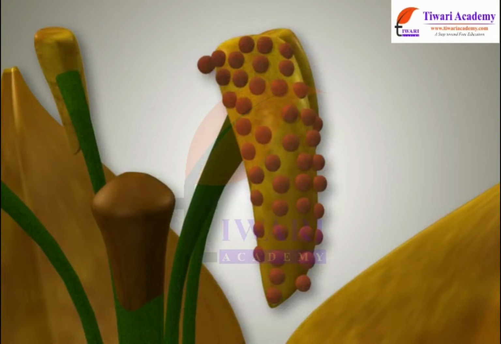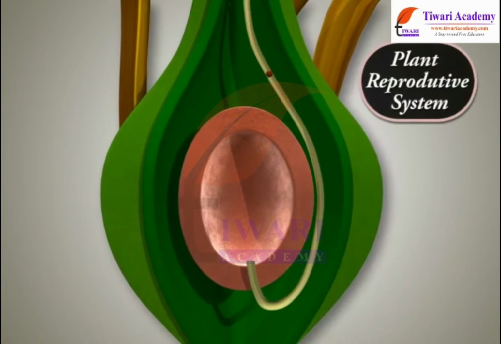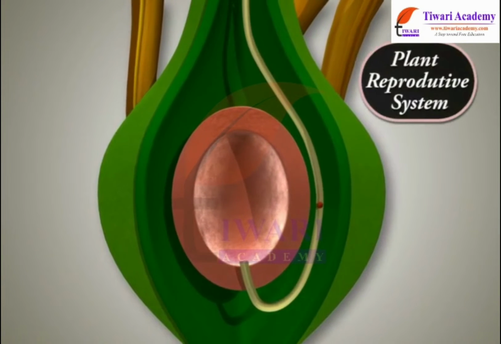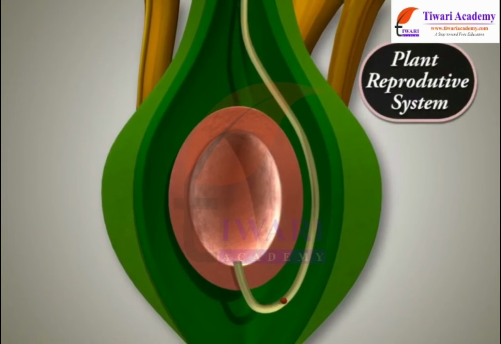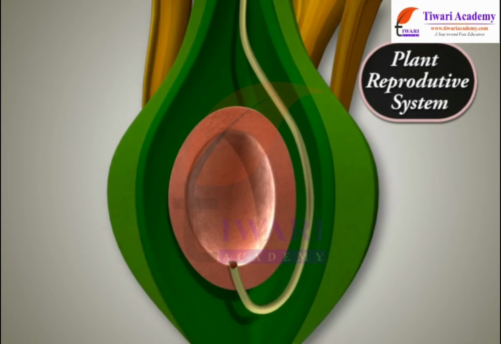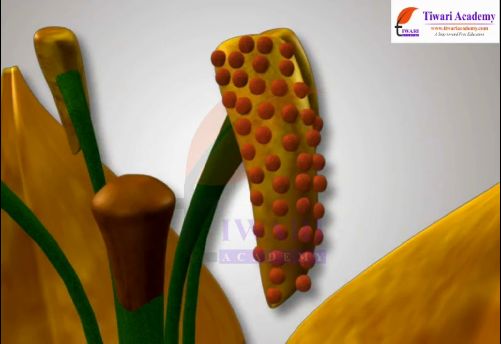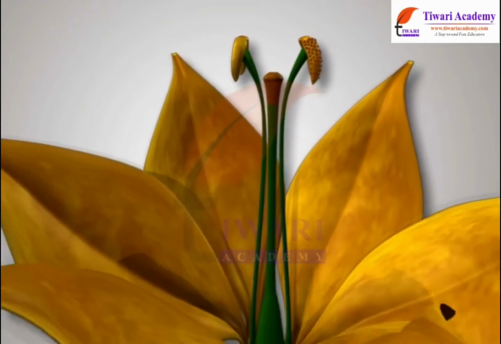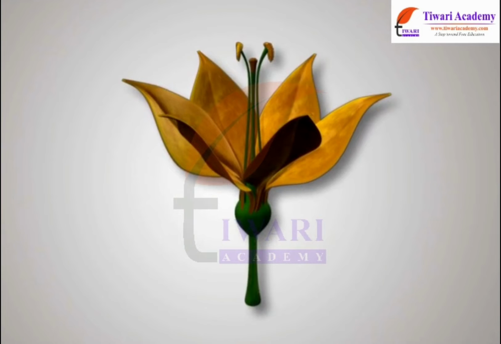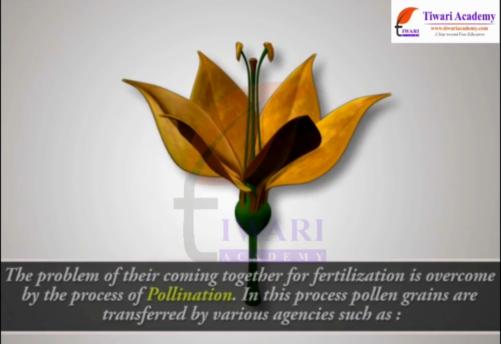In flowering plants, flowers contain the reproductive organs of the plant, which are the androecium, which is the male reproductive part, and the gynoecium, which is the female reproductive part of the plant. Both the male and female gametes of the flower are incapable of movement. The problem of their coming together for fertilization is overcome by the process of pollination.